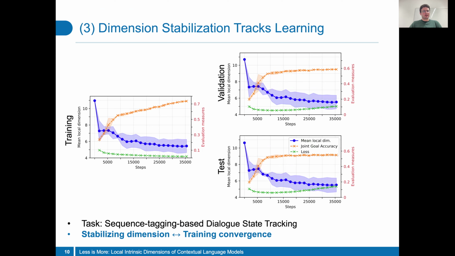Next, we demonstrate that local intrinsic dimension can predict training convergence, as in this sequence tagging-based dialog state tracking task. Here, the validation loss starts increasing, while train loss keeps decreasing, and one would erroneously conclude that further training is not beneficial from this point. But looking at the mean local dimension, which keeps dropping, we get a hint that we should continue training, and indeed, the downstream task performance still increases. Later, the stabilizing mean dimension correlates with model stabilization.